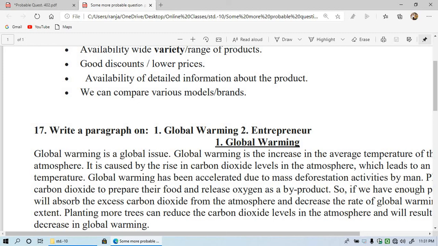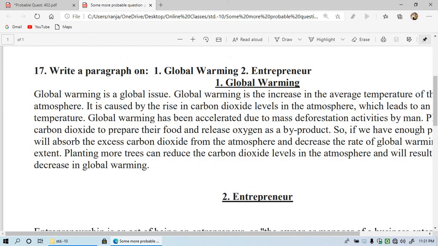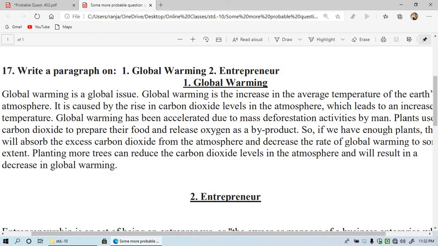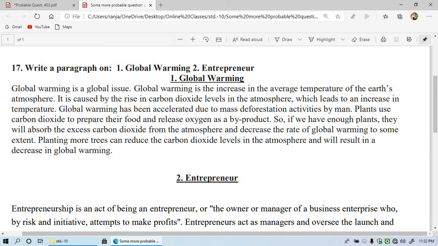Now let's see question number 17. See, global warming. What is global warming? You need to write a paragraph on global warming. So let's see what global warming is.